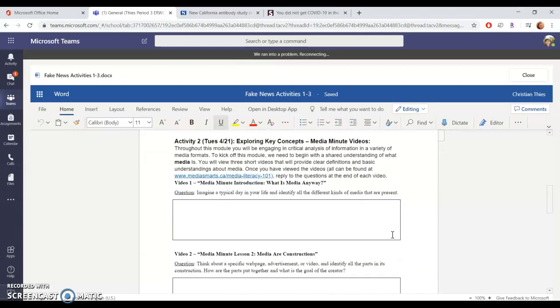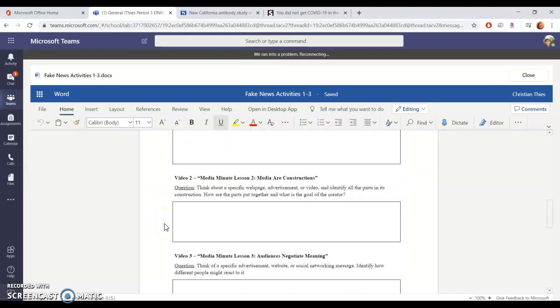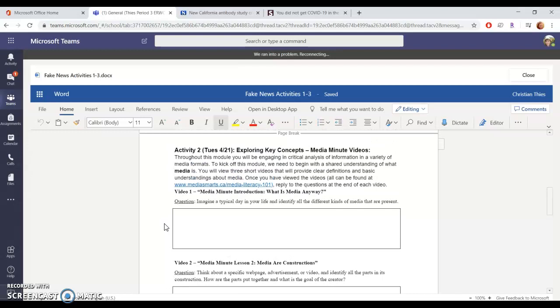All right, moving on to activity 2, exploring key concepts. For this one, you see a link right here to mediasmarts.ca. This one is a good website to get you a little bit of introduction to these terms. And it's going to have you watch 3 different videos, 1, 2, and 3, and then answer some questions that are at the end of each video.